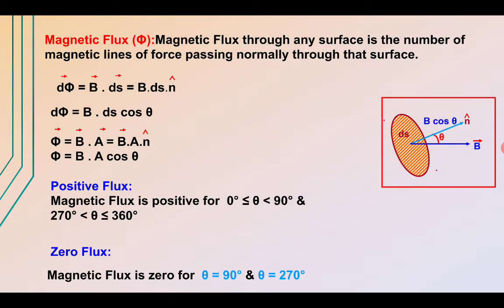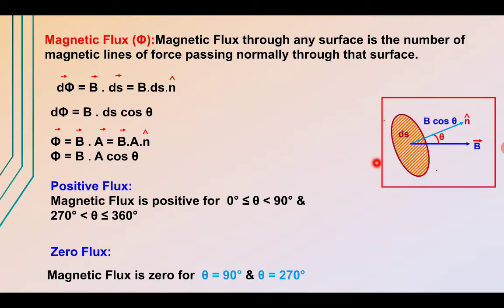What is this magnetic flux? As you are aware, electric flux is the total number of electric field lines passing normally through a surface. Similarly, when we have a magnetic field crossing a unit area, the magnetic flux through any surface is defined as the total number of magnetic field lines of force passing normally through that surface.